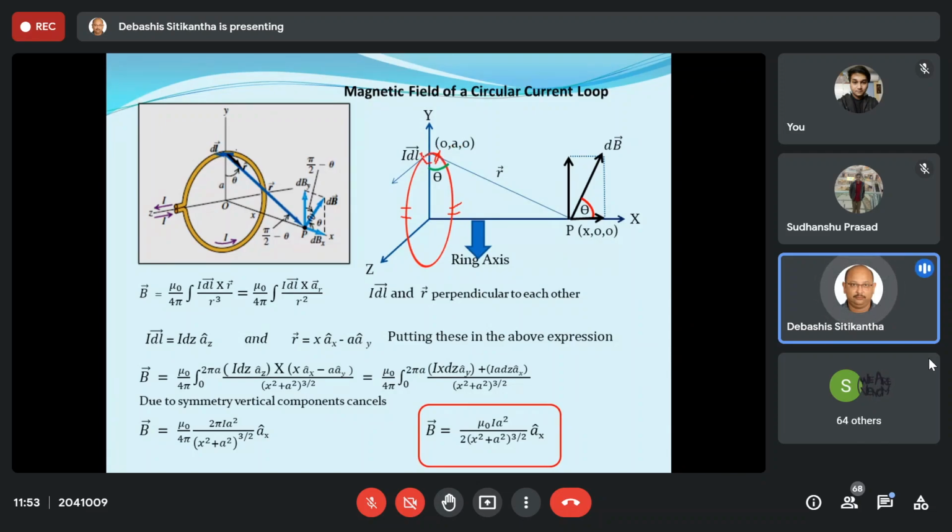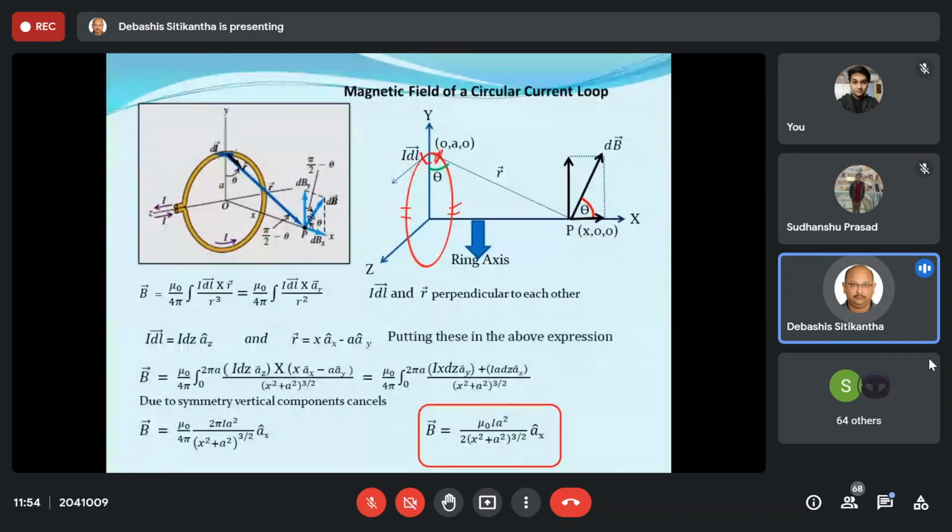The coordinate of this current element is 0, A, 0. If I had taken it somewhere else, then you would have the X coordinate, the Y coordinate, as well as the Z coordinate. So naturally, the calculation will be very complicated. So in order to ease the calculation and use the concept of symmetry, we should prefer the position of the source to be somewhere over here.